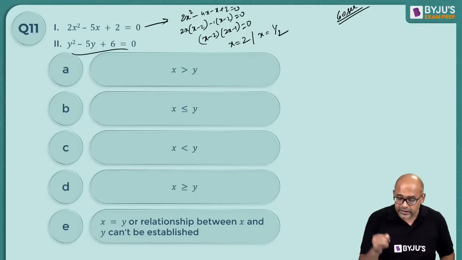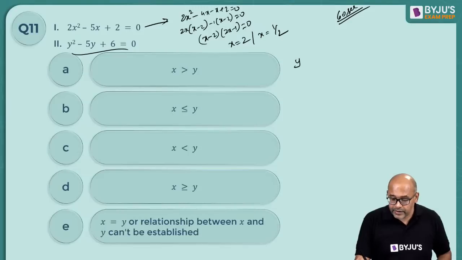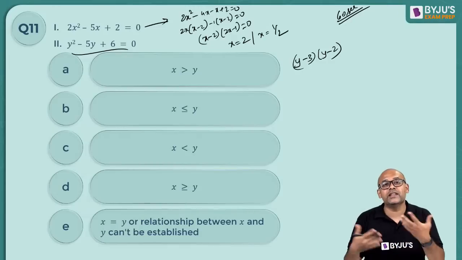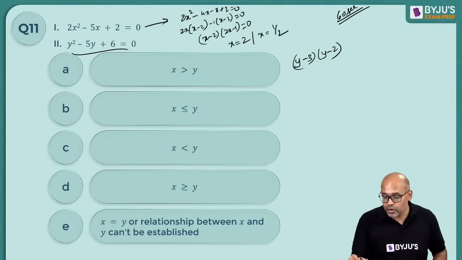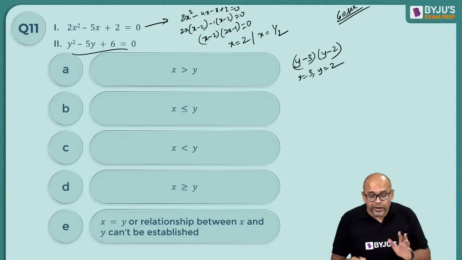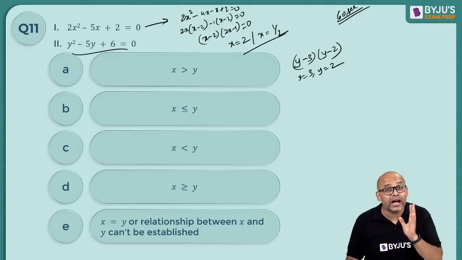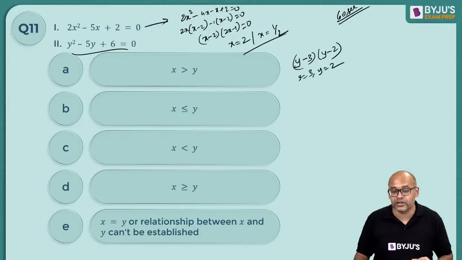Let's take a look at y. The y gives me y minus 3 and y minus 2. This is an easy split. Minus 5 in the middle and 6 at the end is easily split as 3 and 2. So my y can be 3 or y can be 2. Now the moment you see this, you will say I don't know what is x, I don't know y, so no relation. But actually there is a relationship.